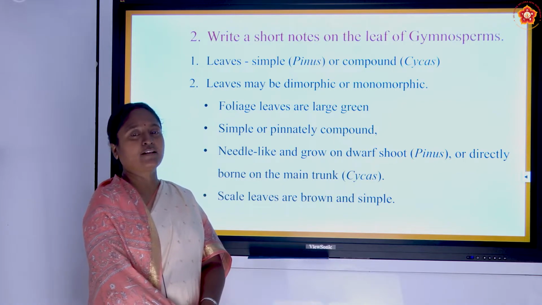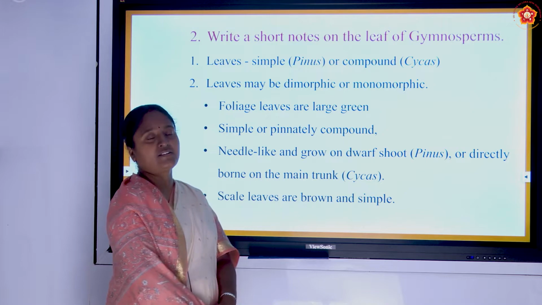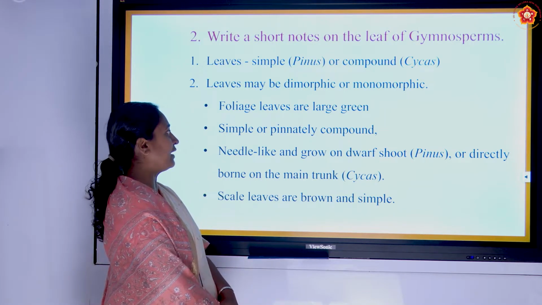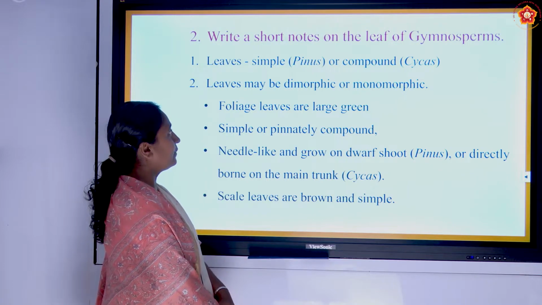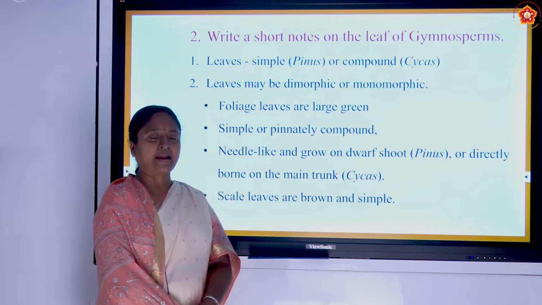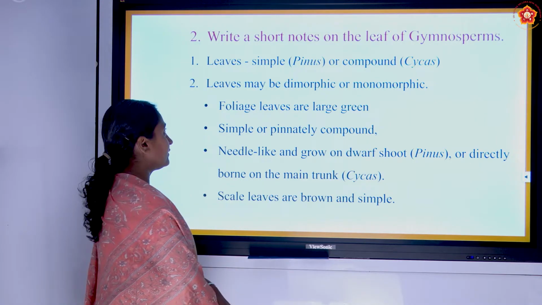The first one is known as foliage leaf. The second kind of leaves are known as scale leaves, which are brown and simple in nature. In the foliage leaf, we can see the simple leaf and the compound leaf like structure: needle in the case of pine and also the pinnately compound leaf in the case of cycas plant.